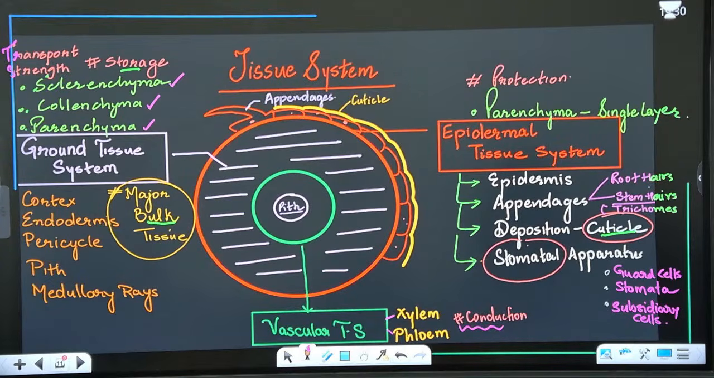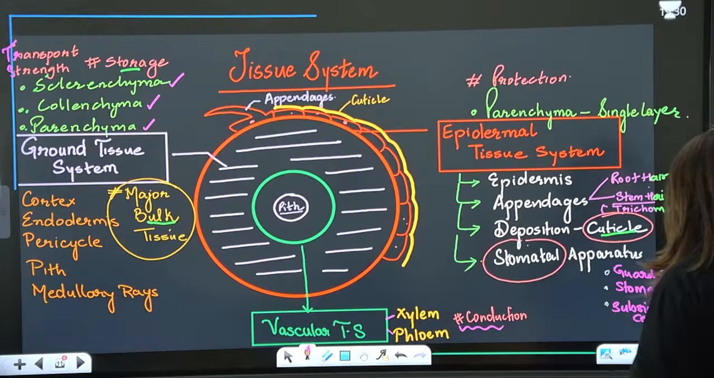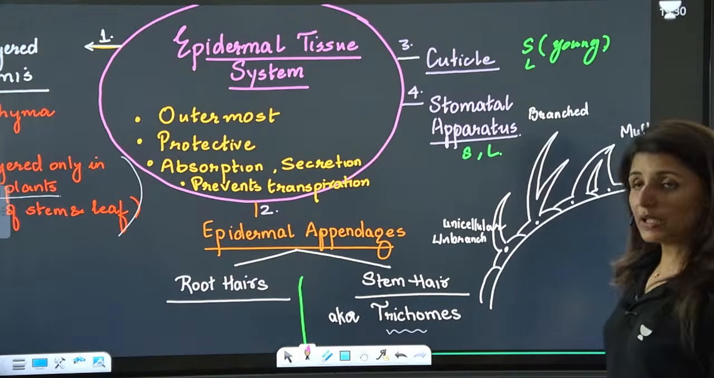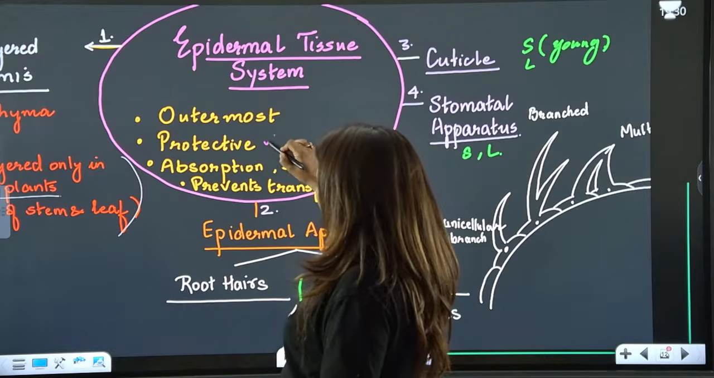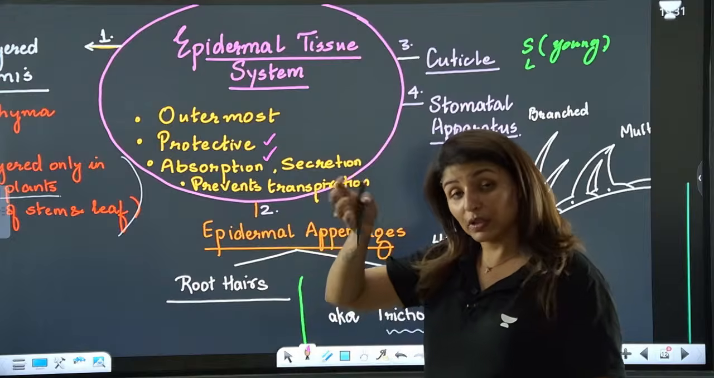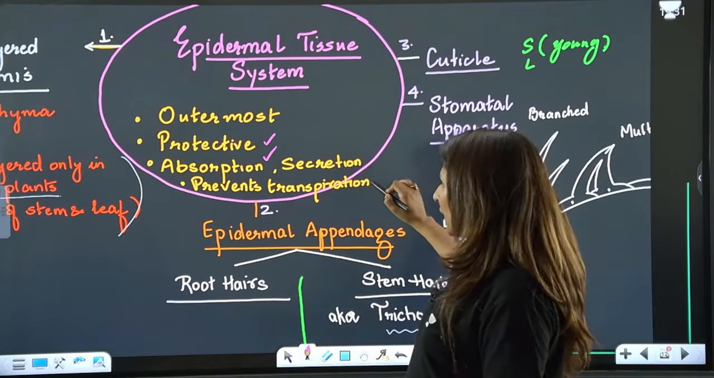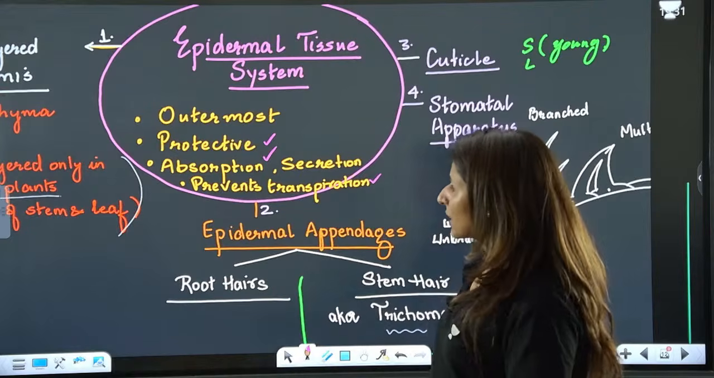Now, moving on to the details. Epidermal tissue system. I told you it is outermost and protective, but since it is the outer layer, it will absorb also, it will secrete also, and it will prevent transpiration as well.